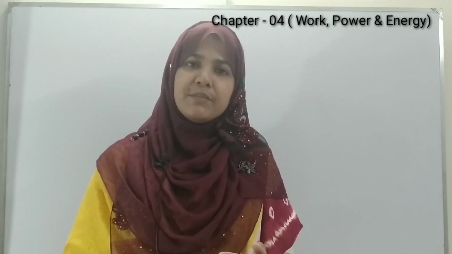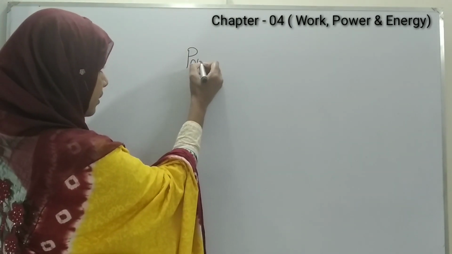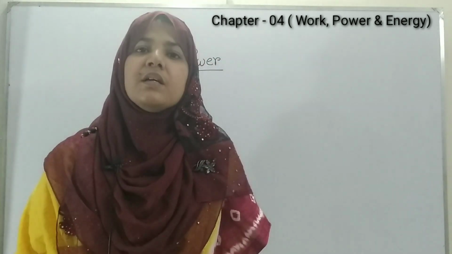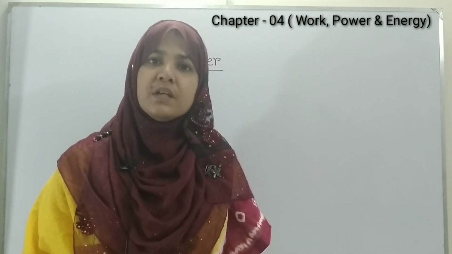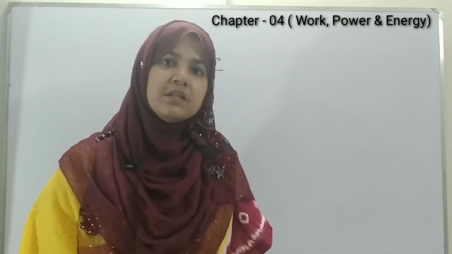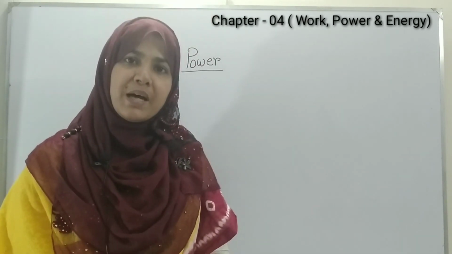Normally, when a person or a machine does the same amount of work in less time, then we can say that person or that machine is more powerful. So what is power? Power means the ability of doing work in 1 second, or the rate of change of energy, or the rate of transformation of energy or work in 1 second is called power. Power is denoted by P.